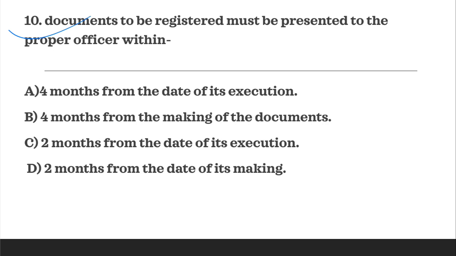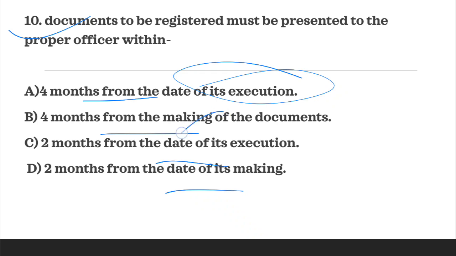Next question, documents to be registered must be presented to the proper officer within. Options are 4 months from the date of execution, 4 months from the making of the document, 2 months from execution, 2 months from making. The provision provides 4 months from the date of execution, not making. So the correct answer is A, 4 months from the date of its execution.